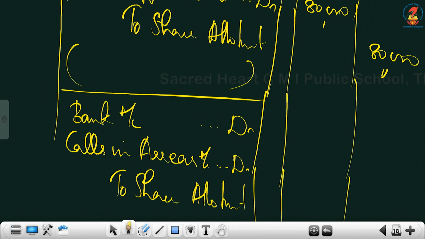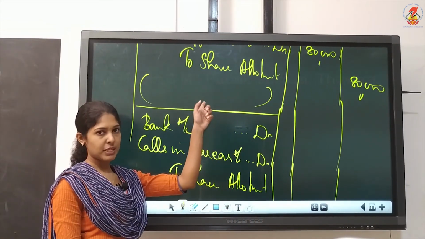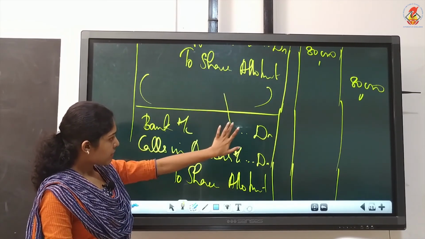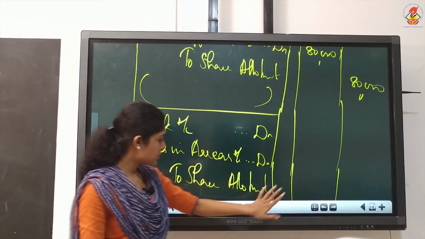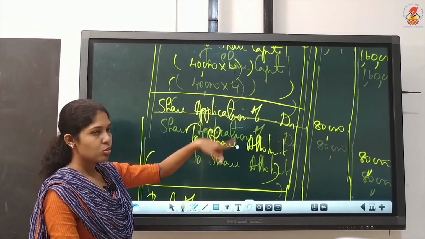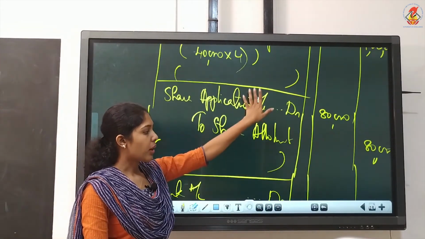Now, how to write the figures? What did I tell you? Always see whether you have the same account in the previous entry. Here you have share allotment in the previous entry. Previous entry means the due entry, not the prorata entry. The due amount is 1,60,000, but will you write 1,60,000?